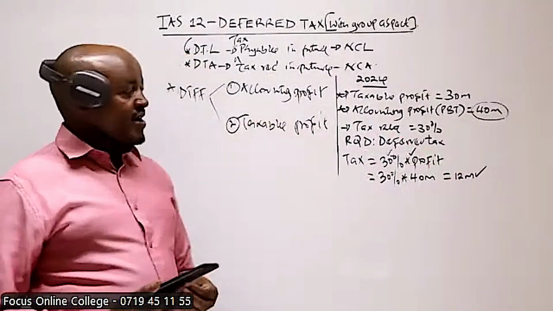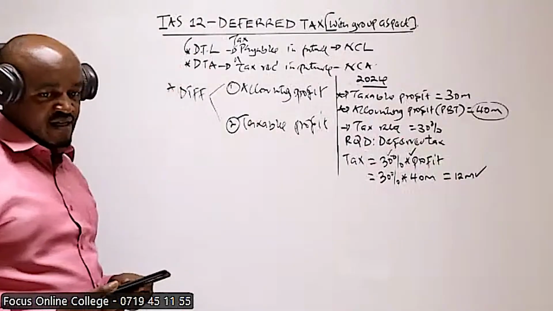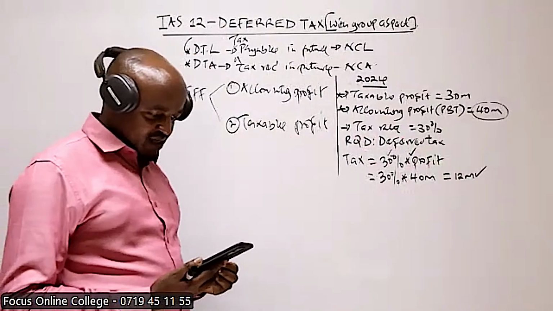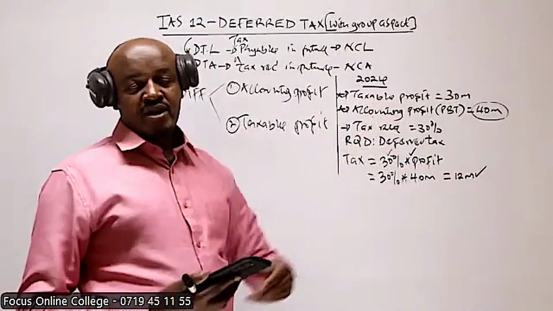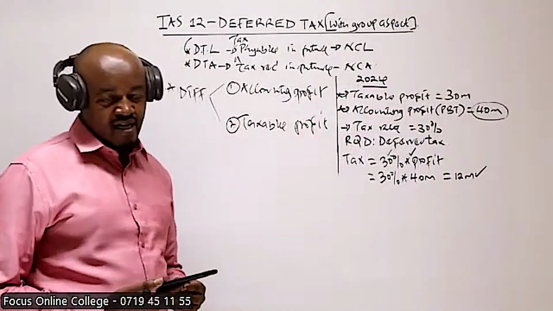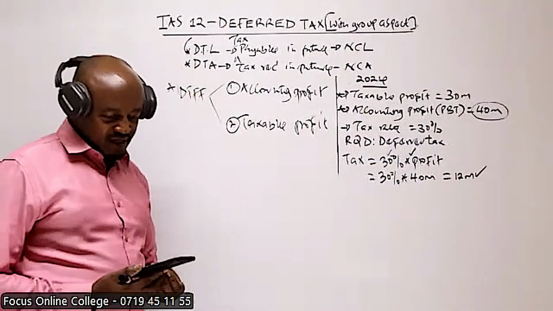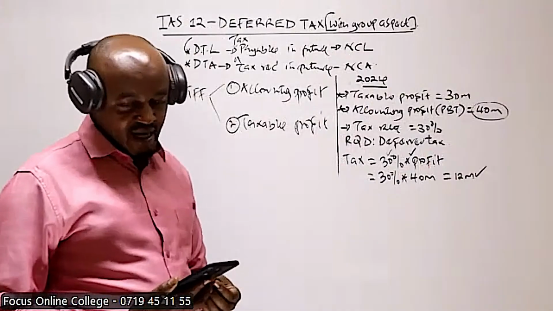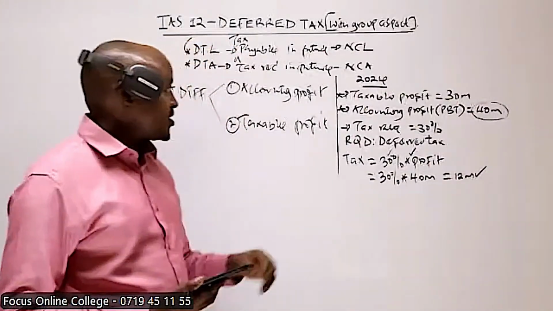Now, we have therefore 2 types of deferred taxes: the deferred tax liability, deferred tax asset. So a deferred tax liability basically is a tax which is payable by the company in the future. We recognize that as a current liability in the statement of financial position. Deferred tax asset is a tax to be recovered by the company in the future. This one is recognized as a non-current asset.